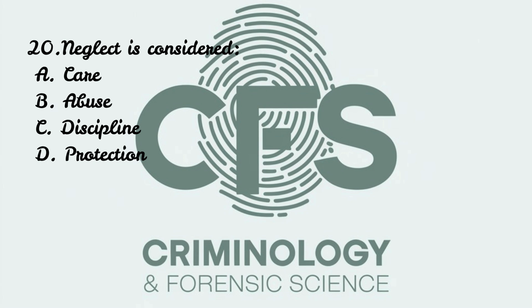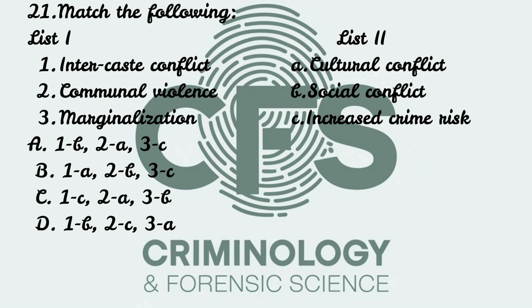Question number 21. Match the following. List 1 includes intercaste conflict, communal violence, marginalization, and list 2 includes cultural conflict, social conflict, and increased crime risk. Go through all the options carefully.